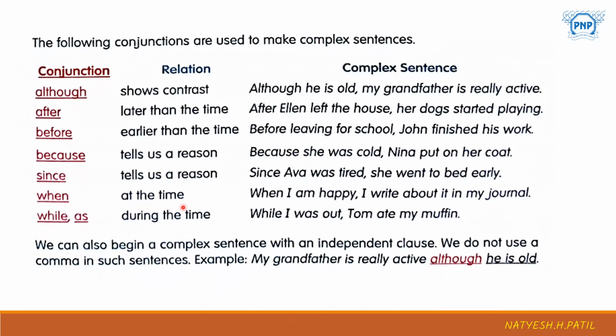While means during the time. While I was dancing, my brother was busy painting. Like that you can say. So these are the conjunctions which are important while making complex sentences. So let's take the examples.